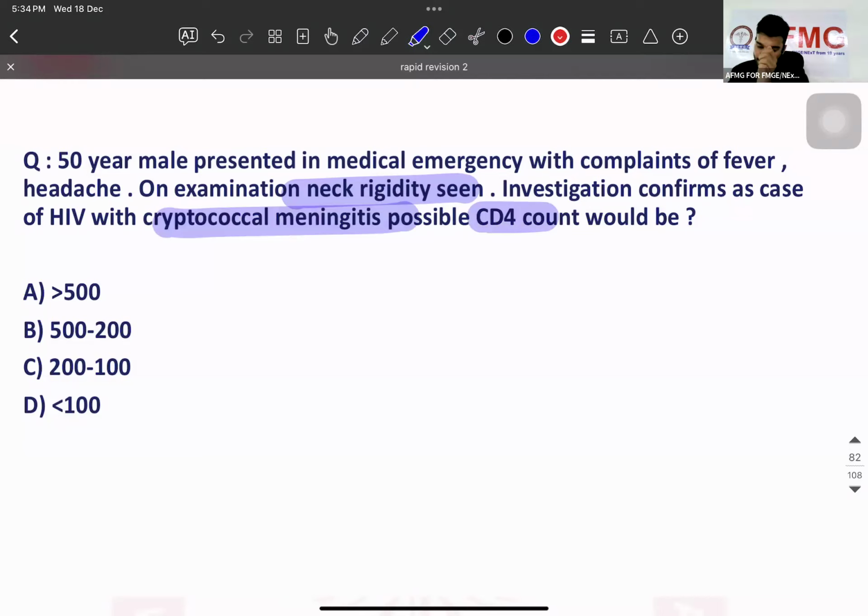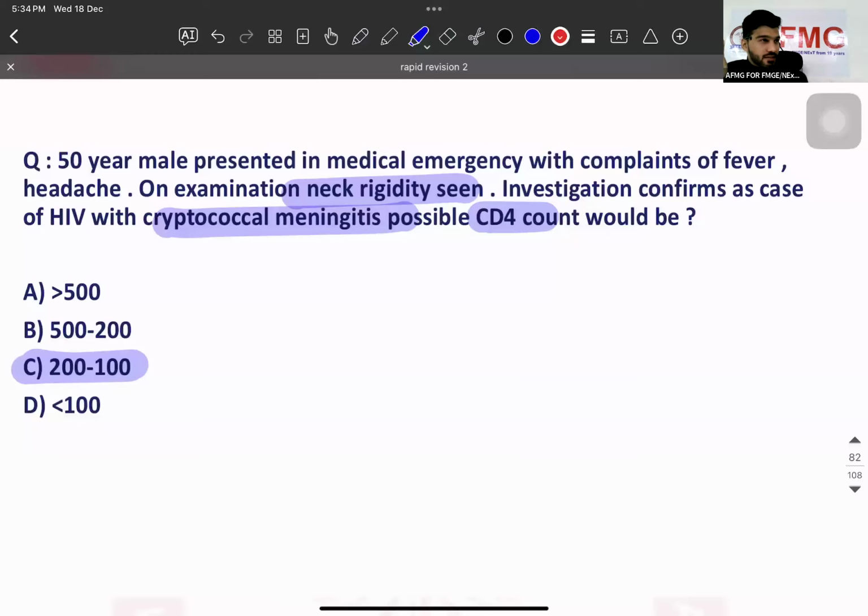What will be the CD4 count? Should be 200 to 100. ठीक है ना? Now fever, headache and neck rigidity. Classical diagnosis is meningitis.